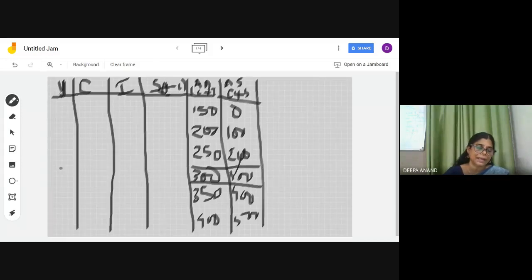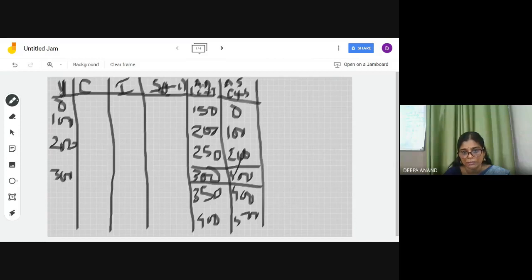And at that particular level, what was the income? The income was 300. So the income was given like this. It has started from 0, 100, 200, 300 like that. So at the level of 300, the level of income, the AD is equal to AS, that is aggregate demand is equal to aggregate supply. So this level is the equilibrium level.